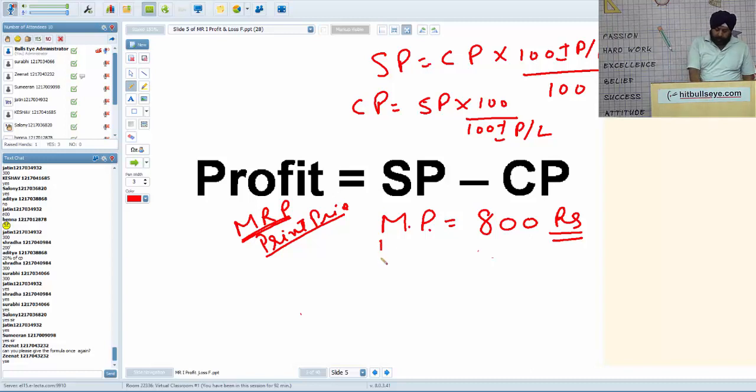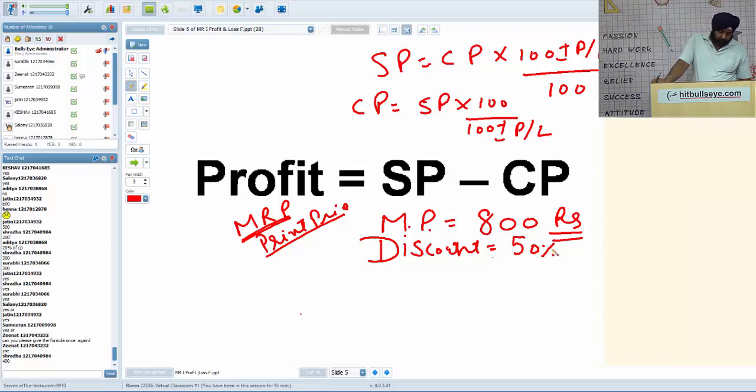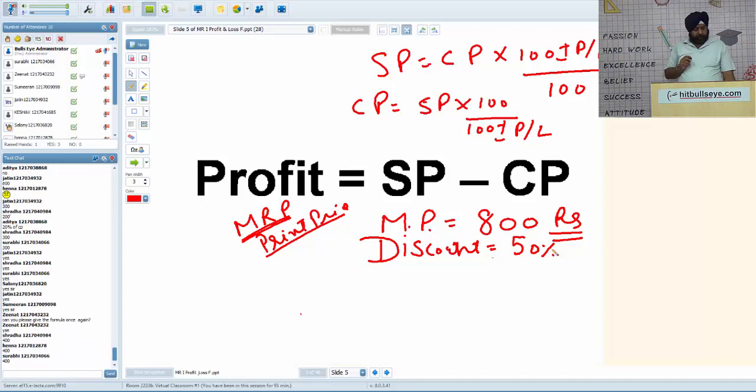Whenever any customer goes to the shopkeeper, he asks what the discount is. Is it not so? Whenever you go to a shop, you ask, okay, bhaiya, how much will you take? In a sophisticated way, what is the discount? Okay, say there is a sale of 50%. You'll get the shirt for how much? The mark price of the shirt is 800. Absolutely, Shraddha. Very smart. It's 400. So 50% of 800 is half, 400. So you'll get the shirt for 400.